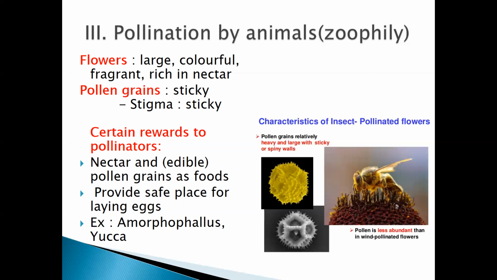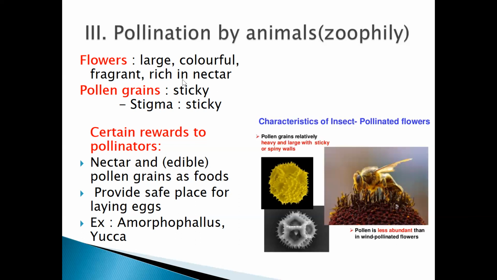So what are the characteristics? One of those characteristics is that the flowers are large, colorful, fragrant, and rich in nectar. Now, first, the flowers are large. The flowers are large, colorful, fragrant, and rich in nectar.